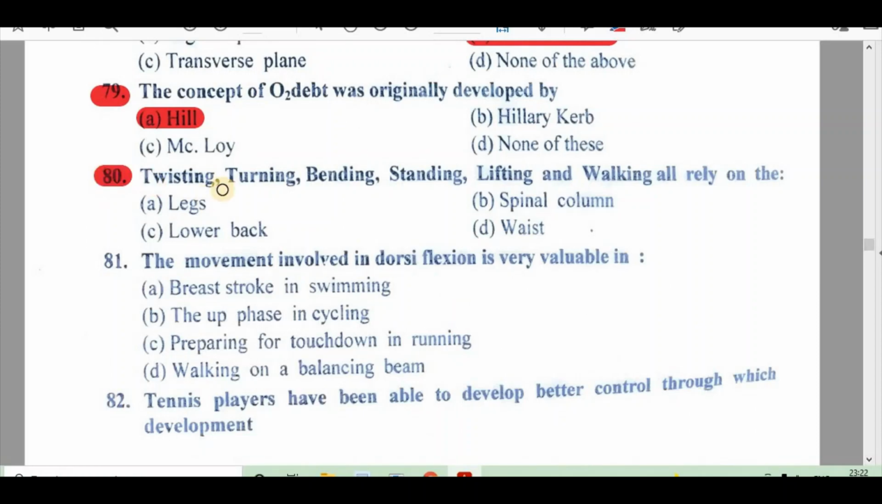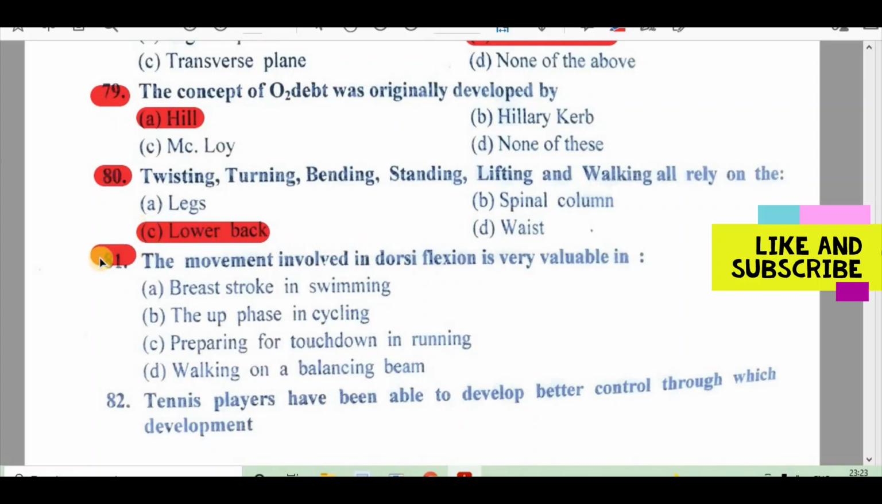80. Twisting, turning, bending, standing, lifting and walking all rely on the A. Legs, B. Spinal column, C. Lower back, D. Waist. Right answer is C. Lower back. 81. The movement involved in dorsiflexion is very valuable in A. Breaststroke in swimming, B. The up phase in cycling, C. Preparing for touchdown in running, D. Walking on a balancing beam. Right answer is B. The up phase in cycling.